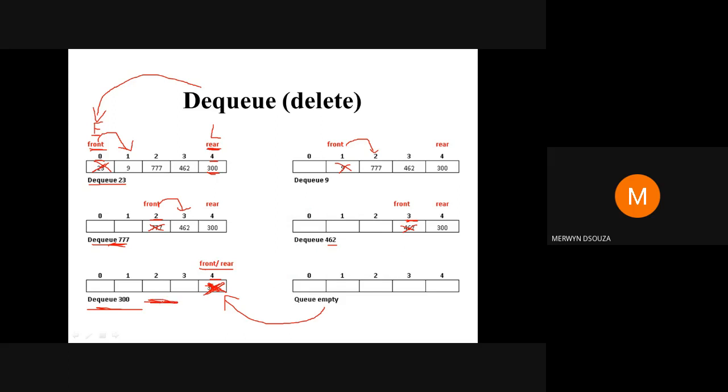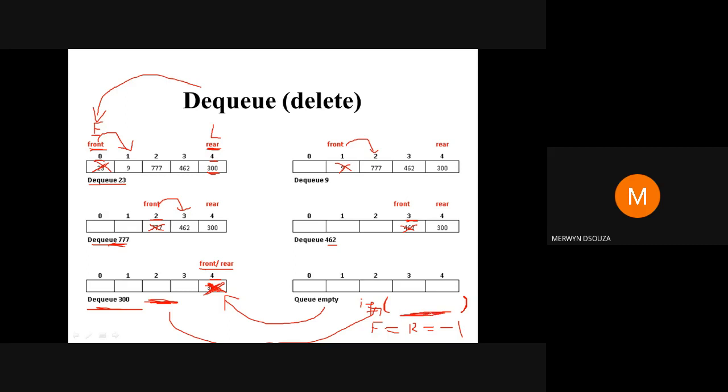From this diagram it becomes empty, and then we need our front and rear values equal to -1. But when you're writing code, you need some way of telling your compiler that your queue has become empty. So you need to put an if condition: if this thing is true, that means my queue is empty, therefore make front equal to rear equal to -1.